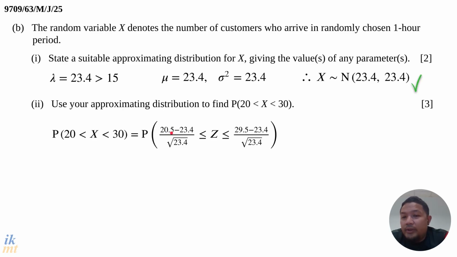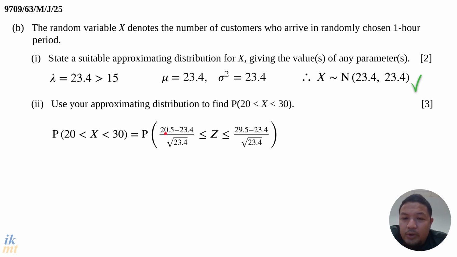So how do we know whether we have to subtract or add 0.5? What you have to do is think about what we want to be included. Usually we will have Z here to be inclusive, less than or equal, meaning we want this limit to also be included in the probability.